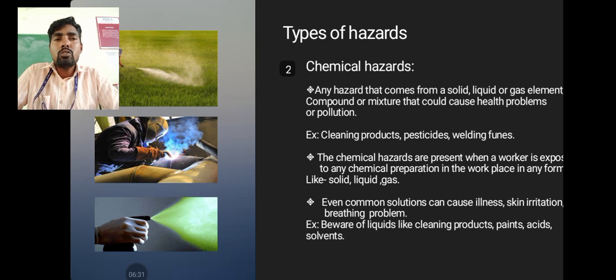So even common solutions can cause pollution. What kind of problems are we facing, what kind of negative impacts will be developed on society? Polluted, contaminated water we have to consume and use in our day-to-day life, so we are facing a lot of water-related health issues. At the same time, we consume contaminated air, and we are getting respiratory problems, lung problems.